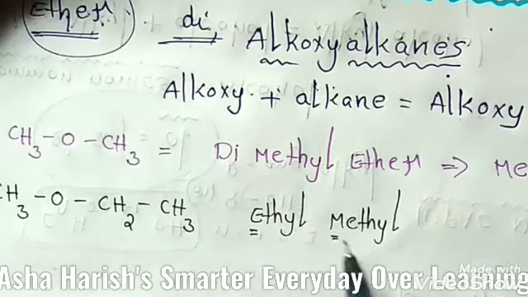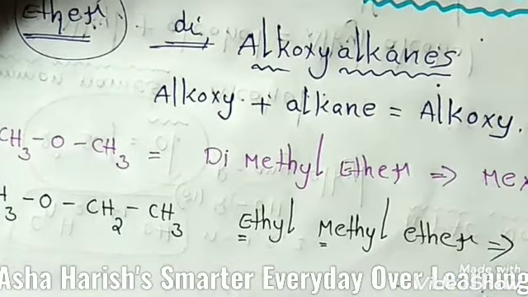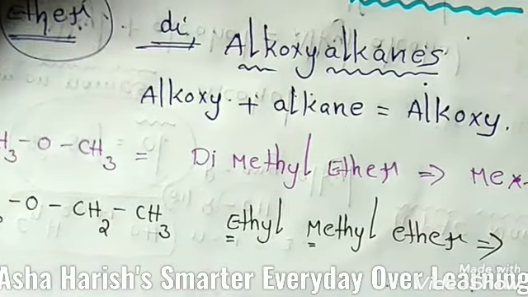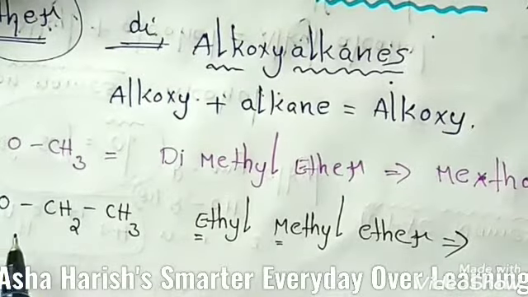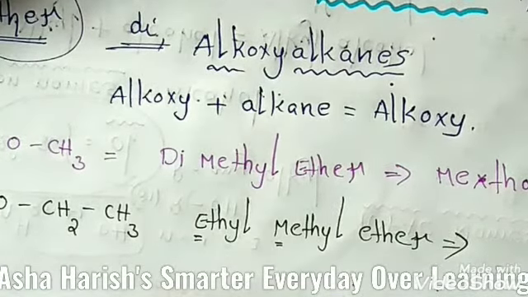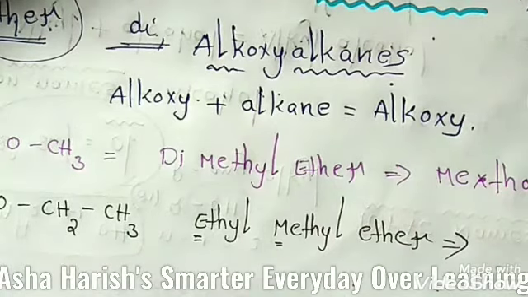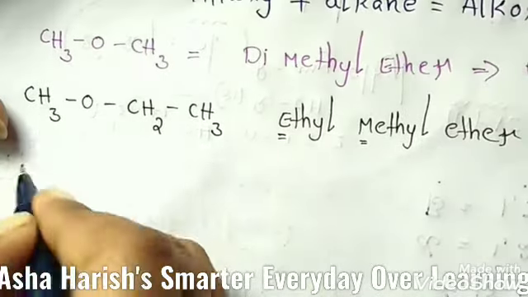Because of alphabetical order. Ethyl methyl ether. And the IUPAC name for this is completely ethane; you know very well, one, two carbon atoms, methoxyethane.